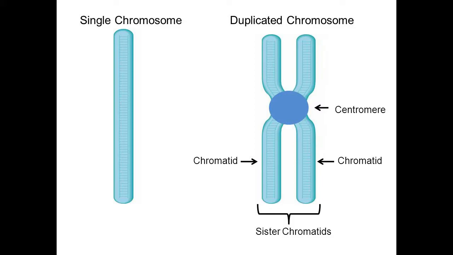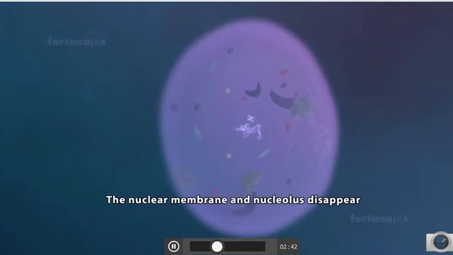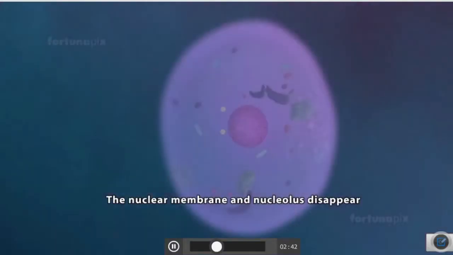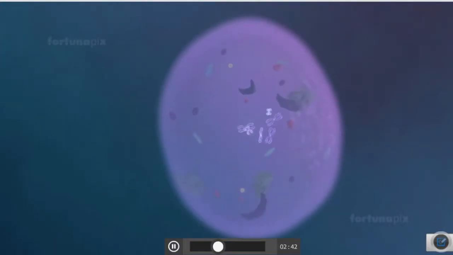Okay, and I told you at the end of the prophase, you can see here the nuclear membrane disappears, the nucleolus disappears. Okay, and the centrioles move to the opposite poles. These 2 are the centrioles, and the centrioles move to the opposite poles of the cell. So these are the changes that happen during the prophase. I think you have understood.